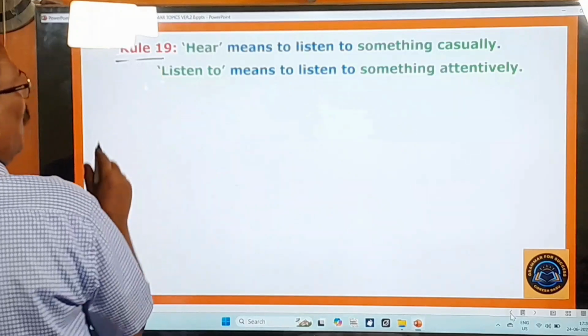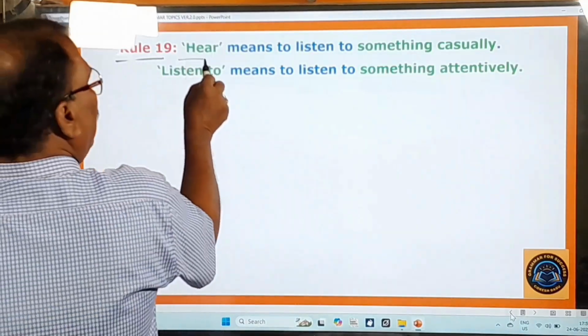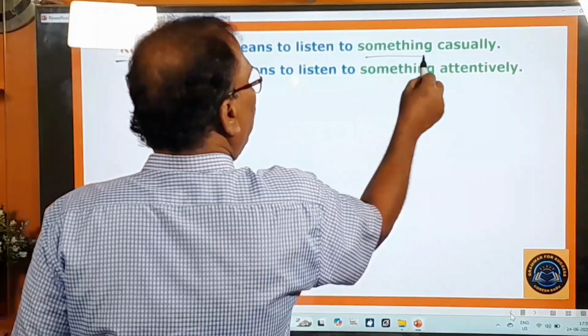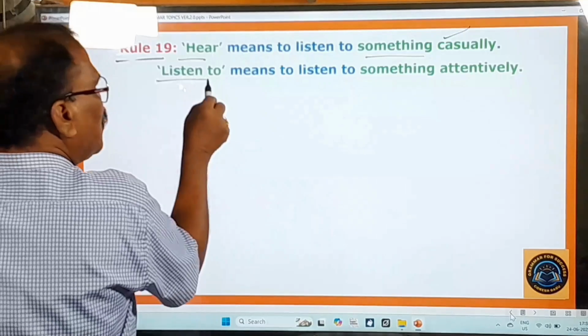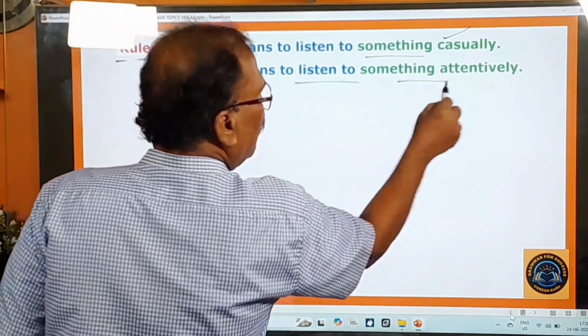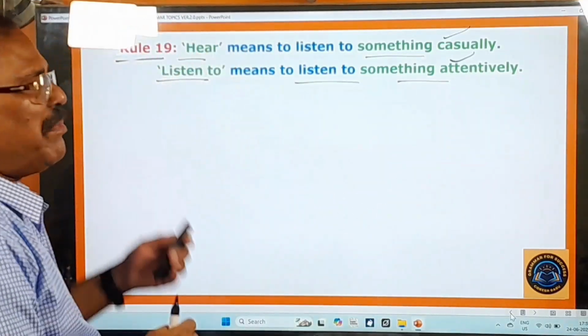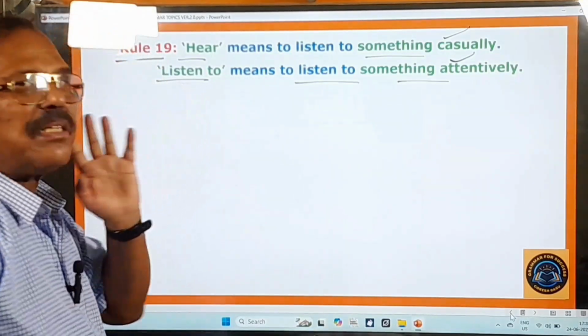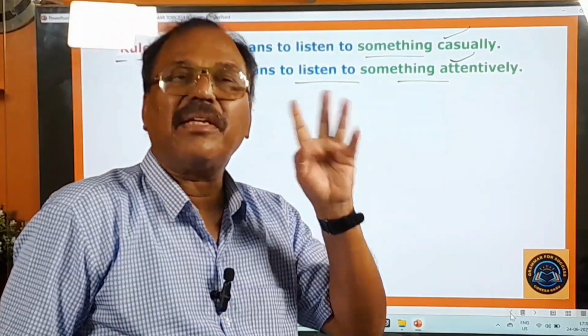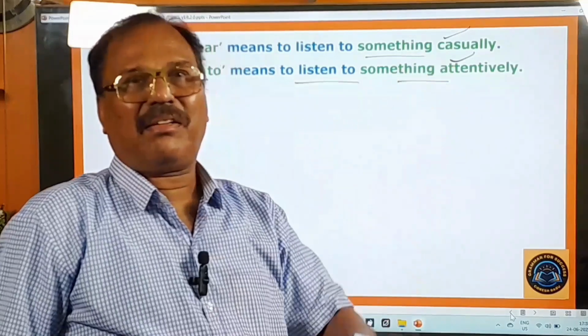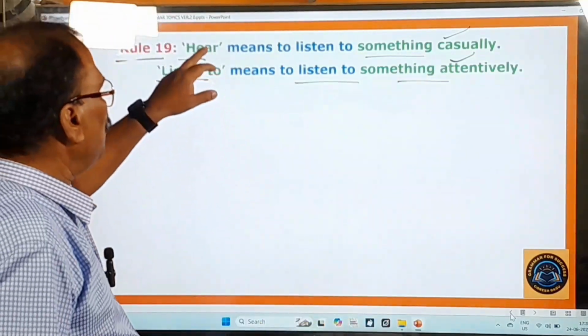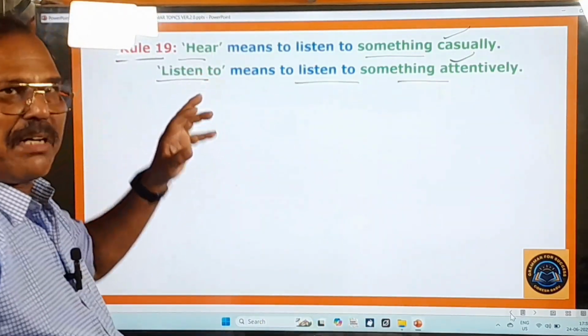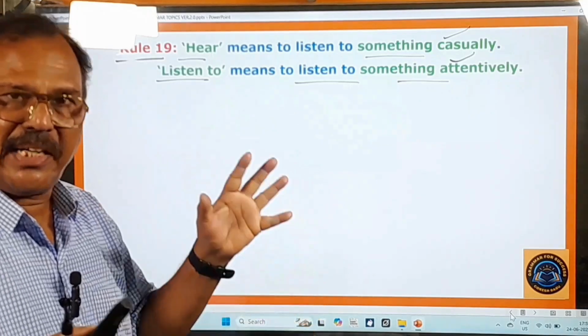Rule 19 is there. What is this rule 19? Hear means to listen to something casually, and listen to means to listen to something attentively. So hear means hearing something casually, and listen to means listening to something attentively, carefully. So therefore these two verbs must be differentiated very carefully.